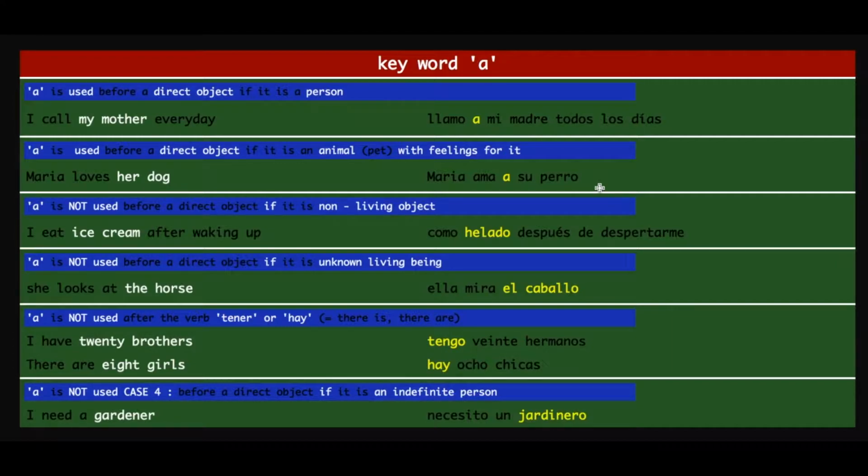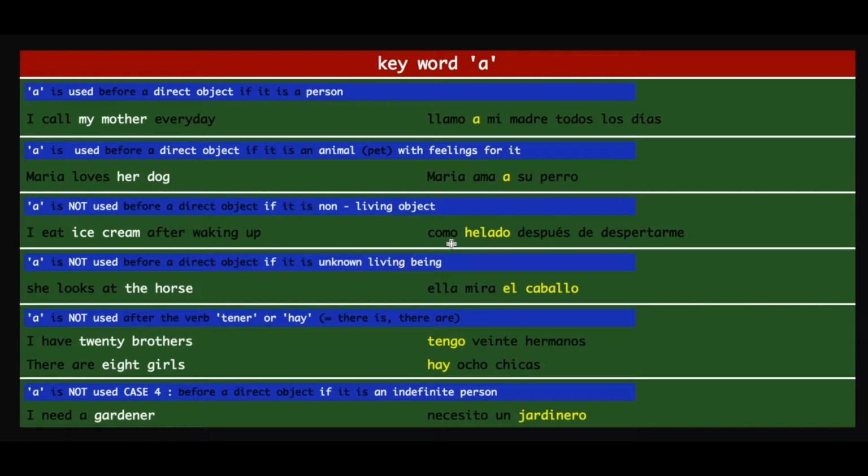Let's move to the third case, which says when not to use A. A is not used before a direct object if it is a non-living object. Let us see an example and it will be clearer. The sentence in English is, I eat ice cream after waking up. Como means I eat, which is the first person singular conjugation of the verb comer, which means to eat.